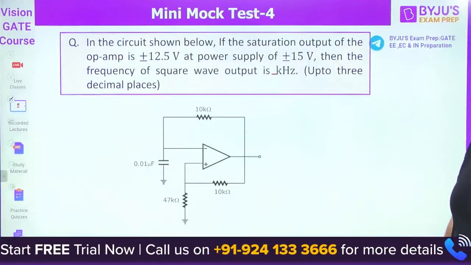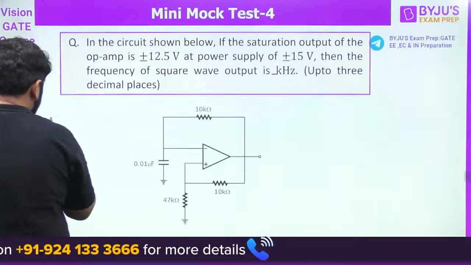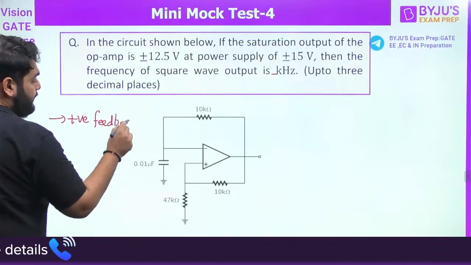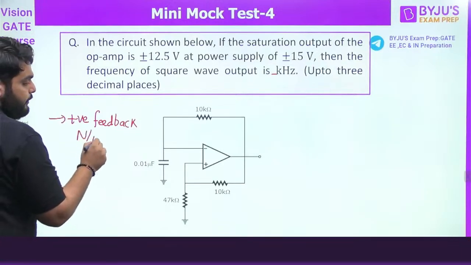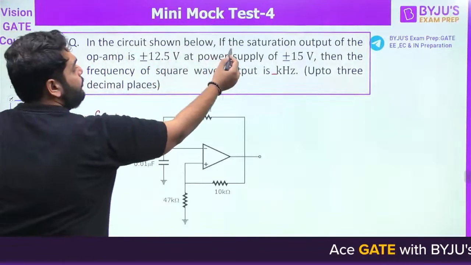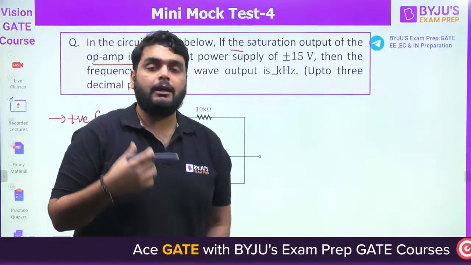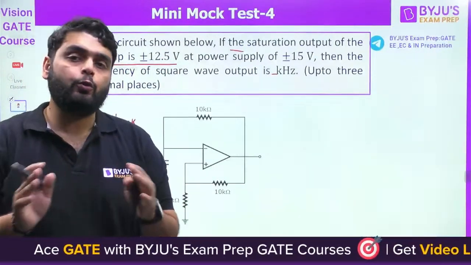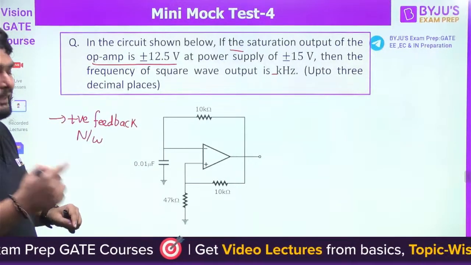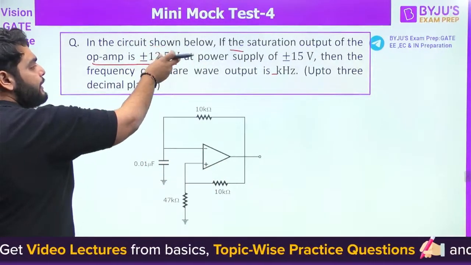So first of all, you can see this is a positive feedback network. Why, sir? Because in the circuit, we can see we have both positive and negative feedback. They have written clearly that the op-amp output saturates at 12.5 volt. Whenever the op-amp output saturates, it means the positive feedback dominates when you are given two feedbacks. So here we have two feedbacks, negative and positive, but positive feedback dominates. That's why it's a positive feedback. Otherwise, the output would have some other value and would not saturate there.